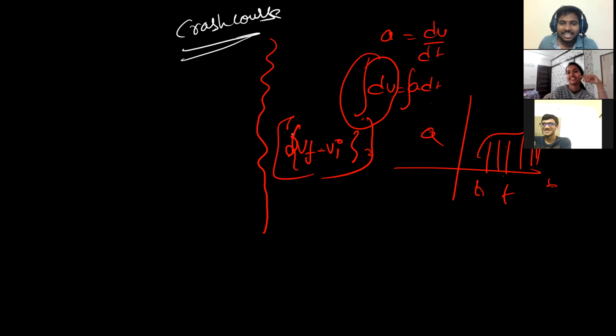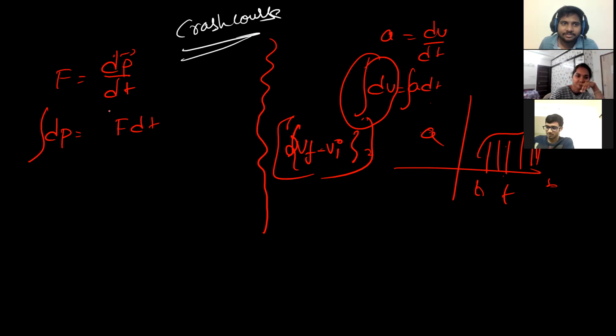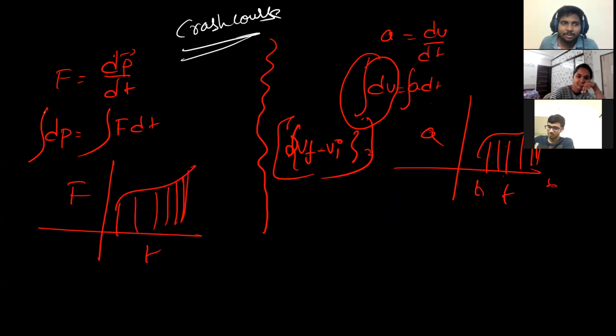Similarly, there is an equation that force is equal to dp by dt, isn't it? So dp is equal to f dt. Again, you are getting the area under the curve: the ft graph will give you the change in momentum.